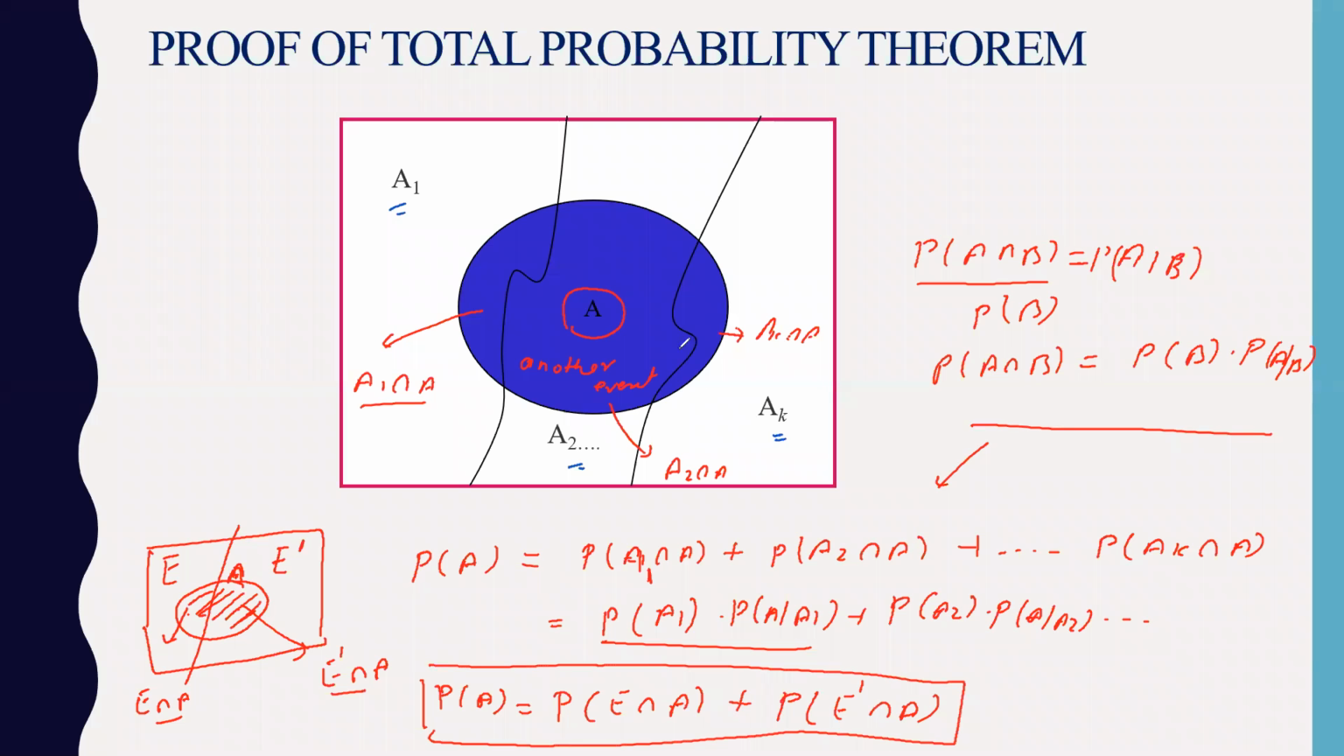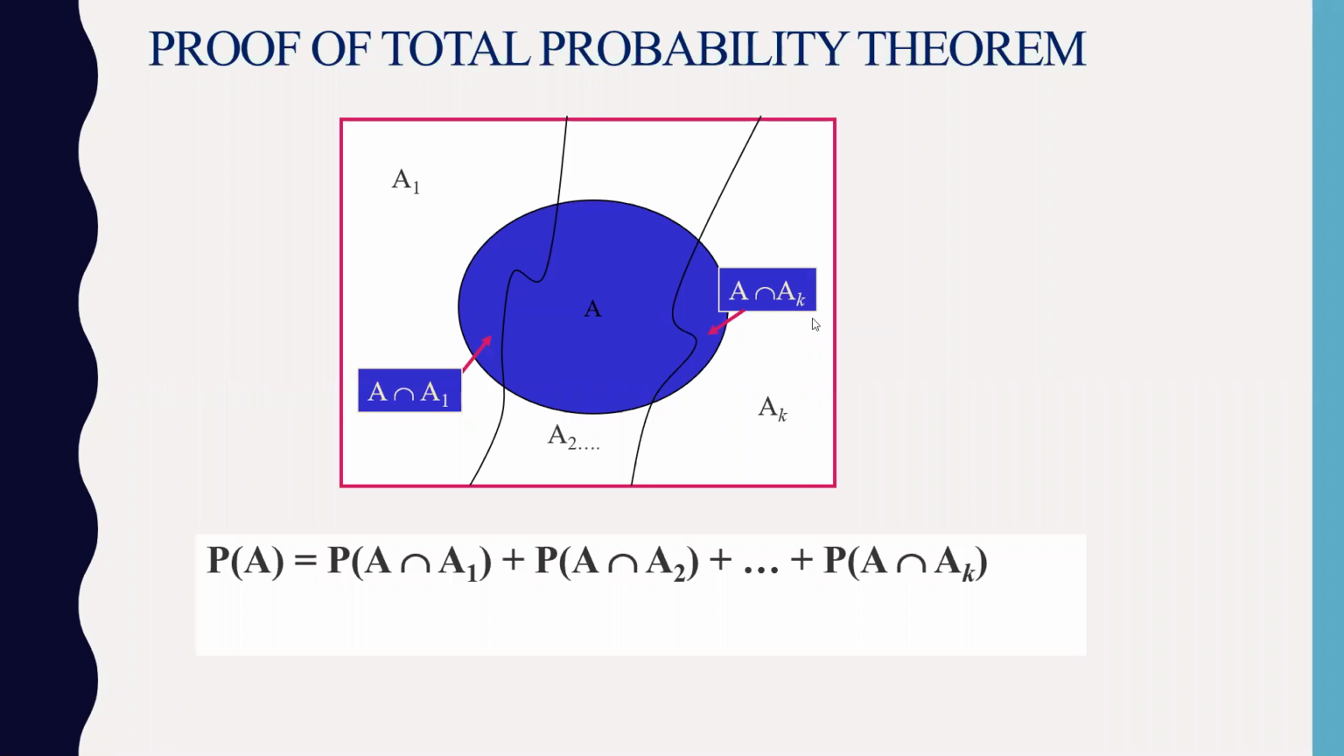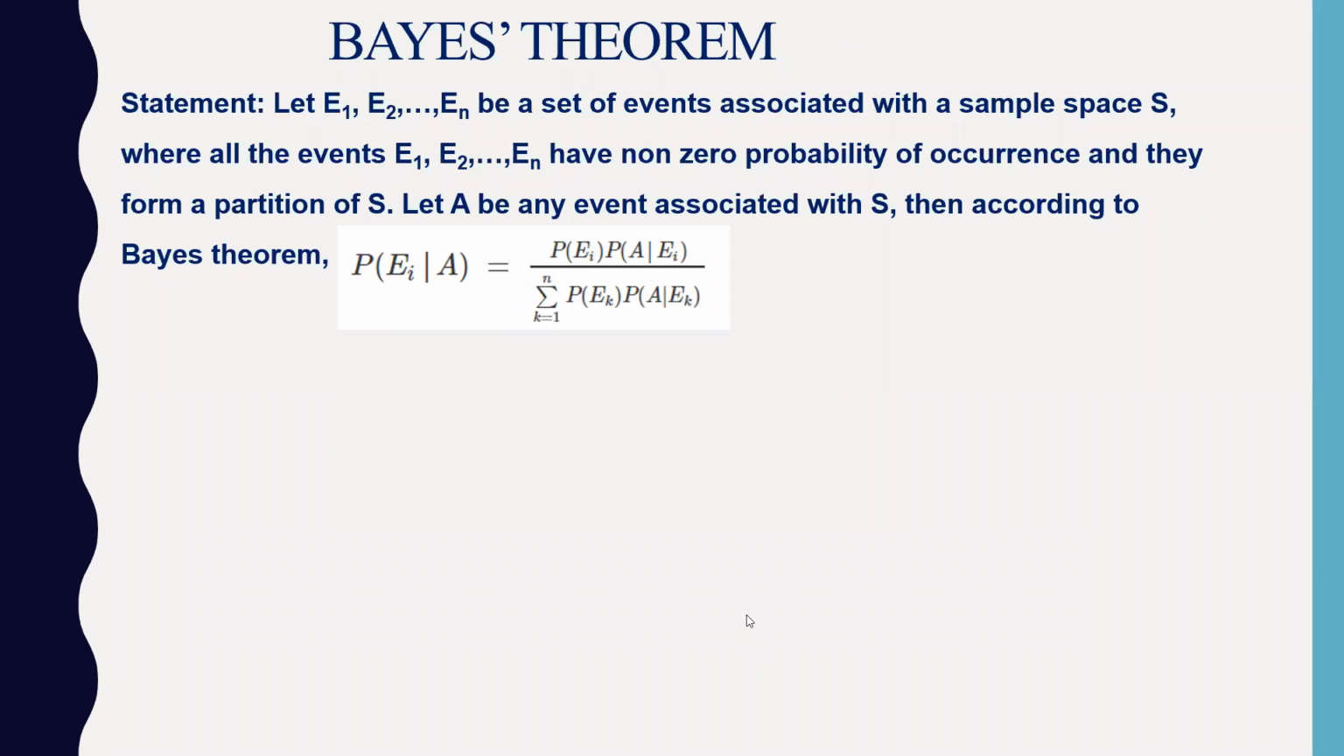So this is conditional probability and the total law of probability. So this is A1 intersection A, this is A intersection AK. I have taken the summation of all, and by conditional probability, I have explained this. This is the part you will get. So now next we come to Bayes theorem.